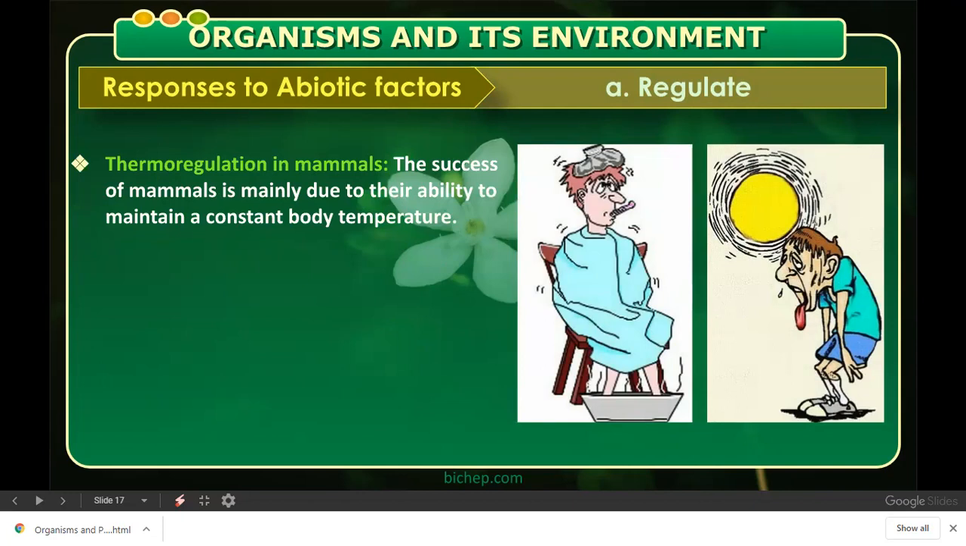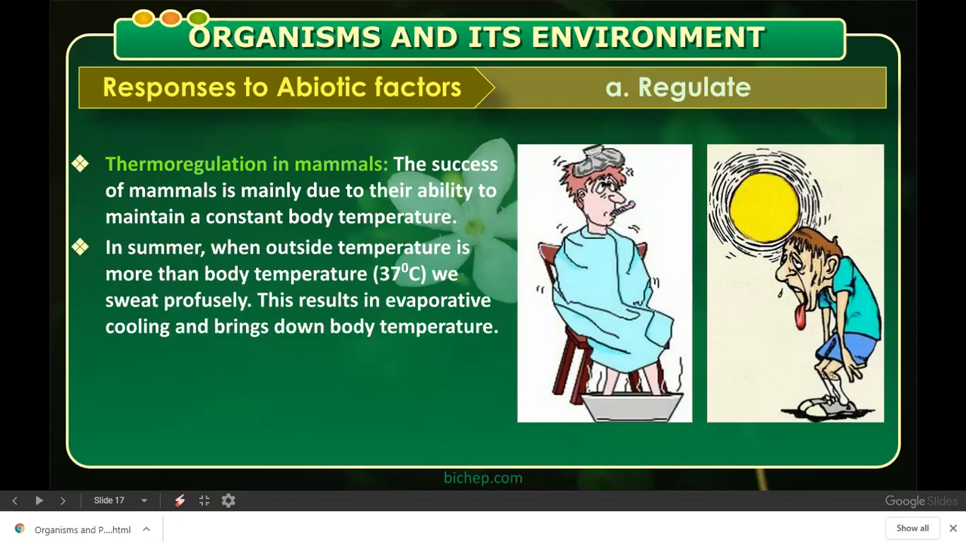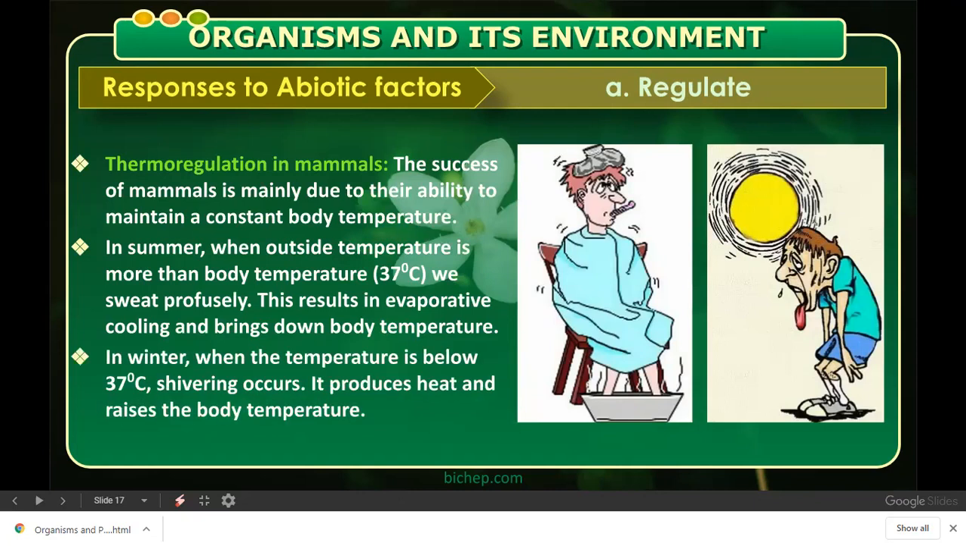In what way do we show that? It's the ability to maintain a constant body temperature. So whatever be the outside temperature, our body's temperature always remains constant, that is 37 degrees Celsius. In summer, when the outside temperature goes above 40, still the body temperature remains up to 37 only. This results in evaporative cooling with sweat and the body temperature goes down. In winter season, when the outside temperature is very, very low, then too, the body produces heat and raises the body temperature. This is called as homeostasis or regulation.